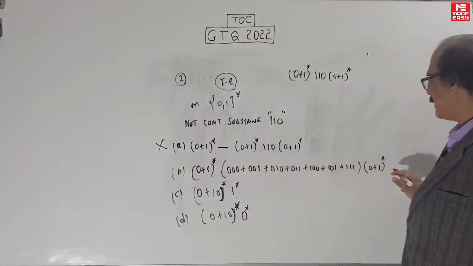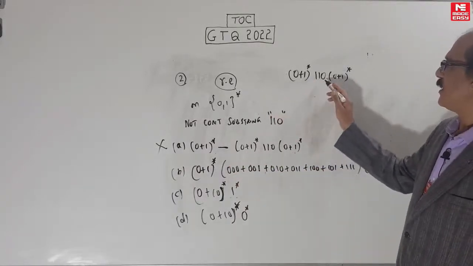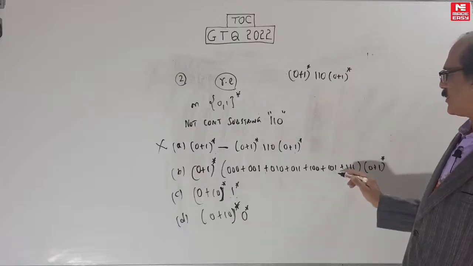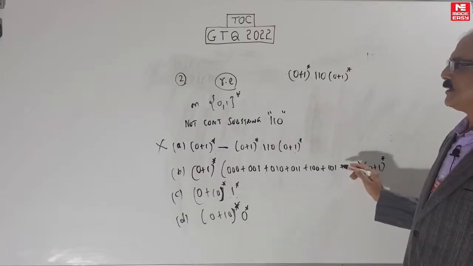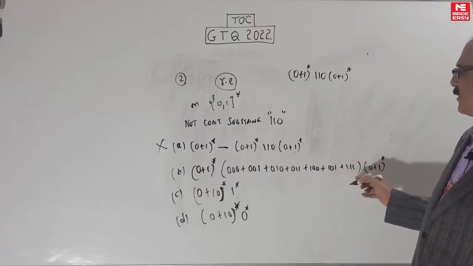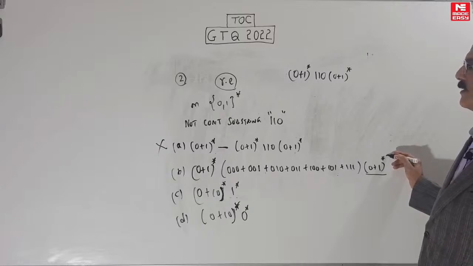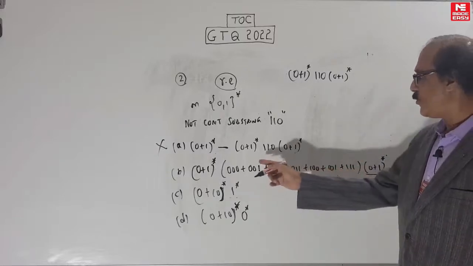Next. This one looks correct because after all, other than 110, not containing means what? Don't allow the 110. But this is a trap. This is actually wrong. It looks correct, but it's wrong. Where is the mistake? You should realize that this part is (0+1)*. Negative conditions you cannot do like this.